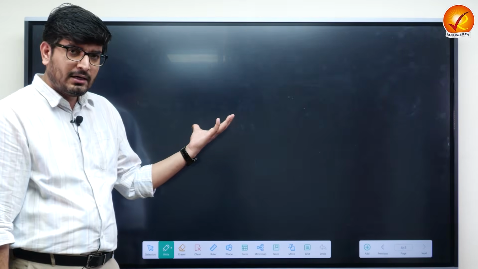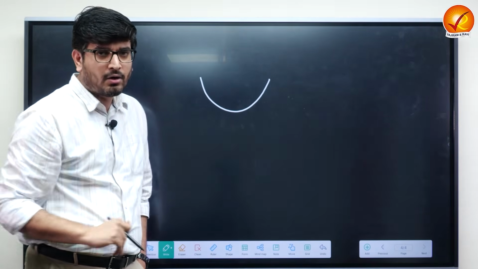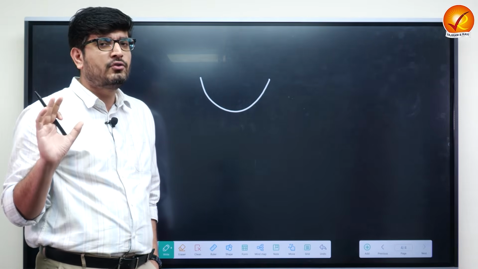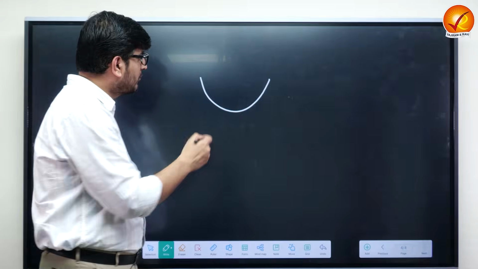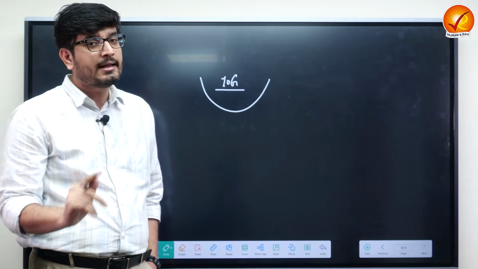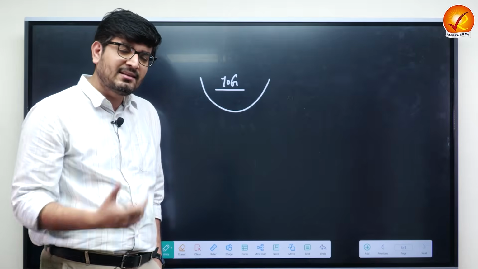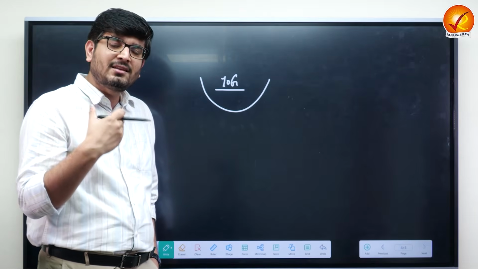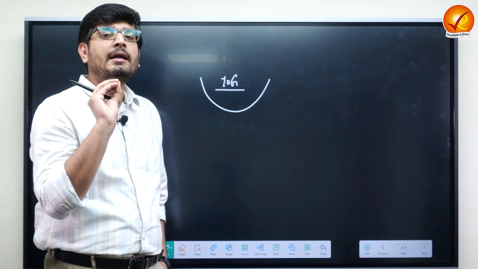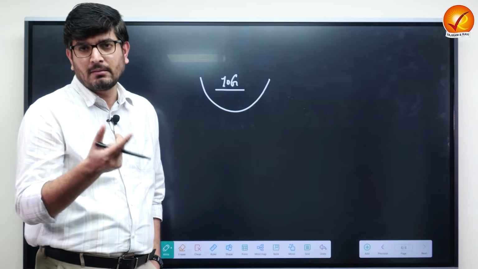Let's suppose that this is an economy, and I'm taking this ball as an economy. We know that there are various goods and services produced in the economy, but for simplification, let's suppose there are only 10 goods produced in this economy. Now, to facilitate the buying and selling activity in these 10 goods, we have to pump in some kind of medium of exchange. And that medium of exchange, in the modern sense, is currency, that is, money supply.